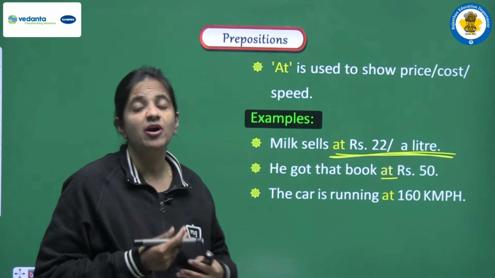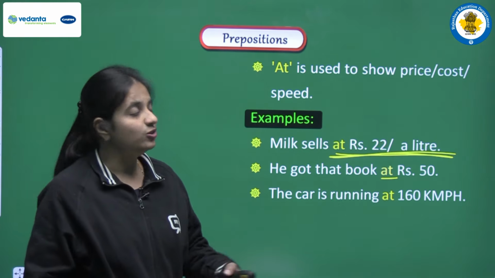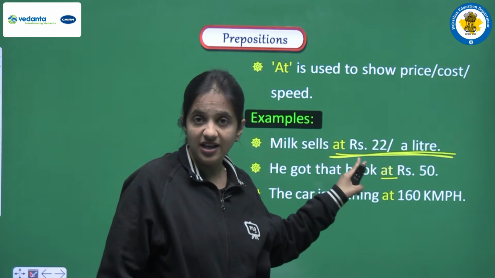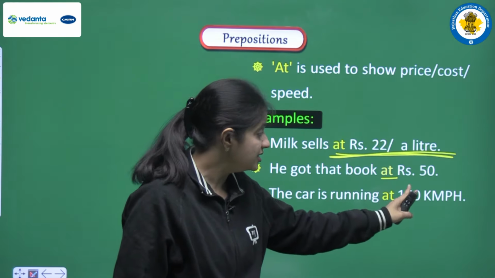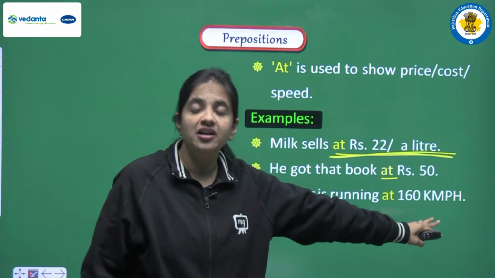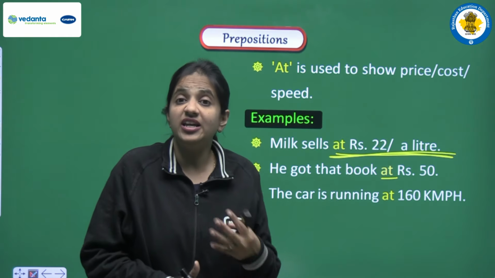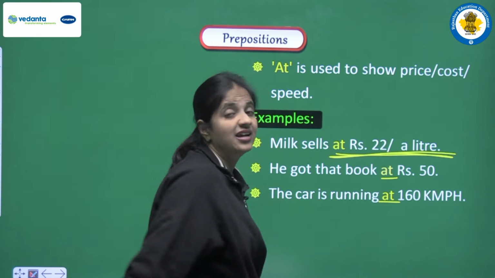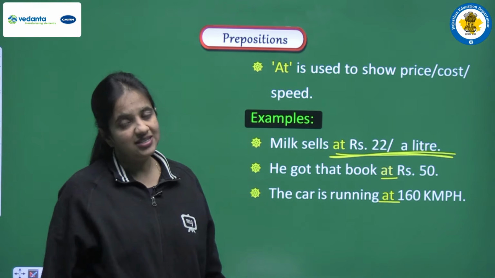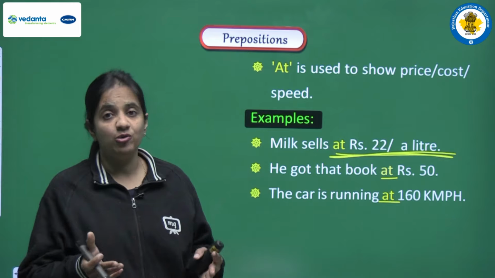Second one: he got that book at rupees 50. Again we are talking about the price of the book, and to show the price we are using at. Next example: the car is running at 160 km per hour. Here we are talking about the speed of that car, and to show the speed, again we are using at as a preposition. So yes, this is another use of at that you have to learn.